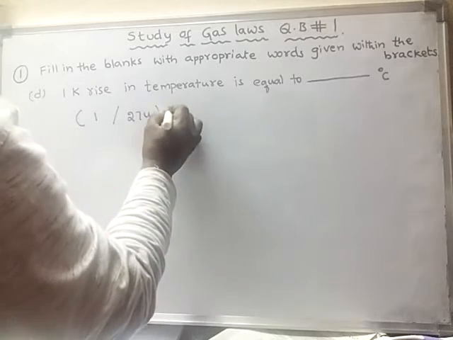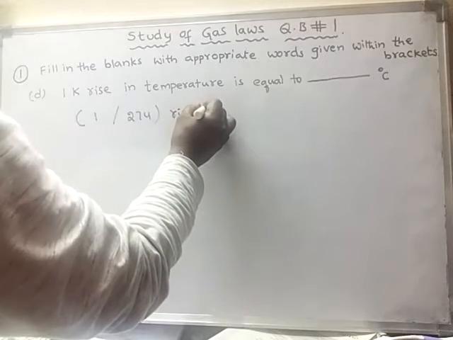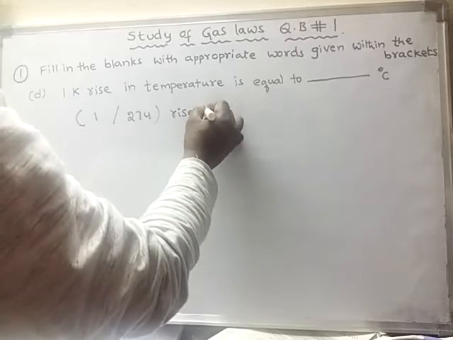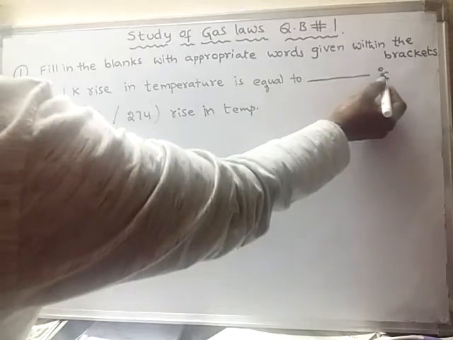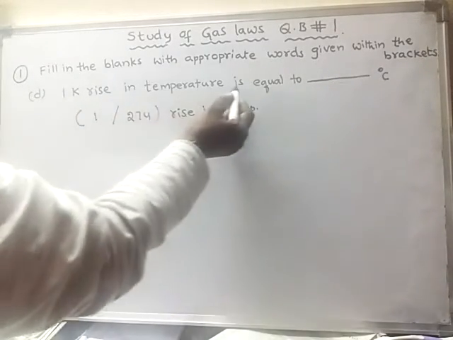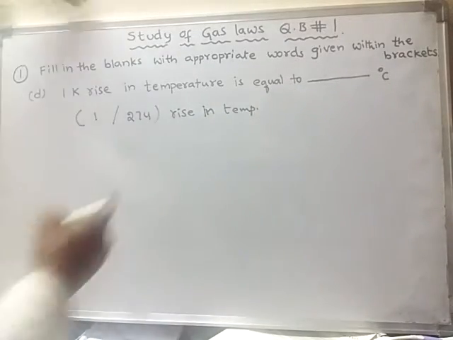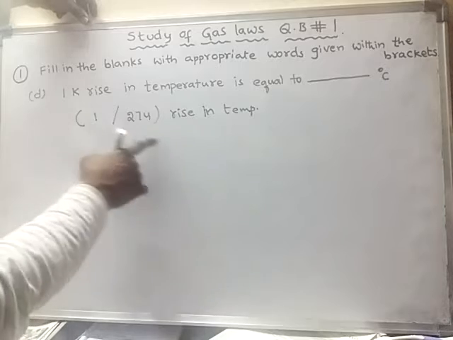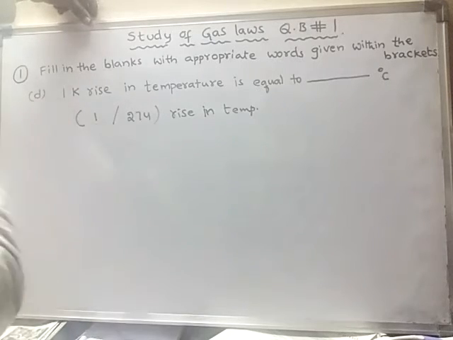Rise in temperature. That means dash degrees centigrade rise in temperature. So 1 Kelvin rise in temperature is equal to dash degree centigrade rise in temperature. The answer should be either 1 or 274. Which one is correct? 1 is correct.